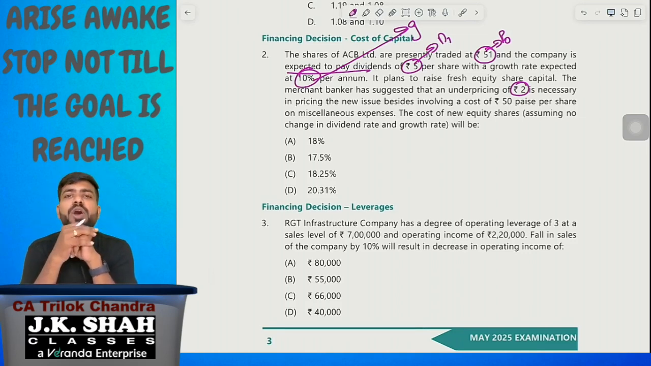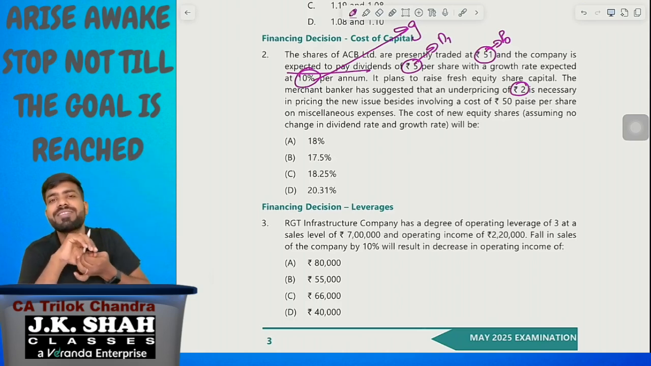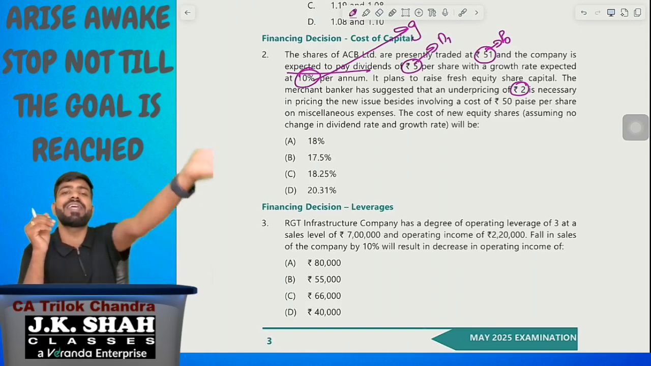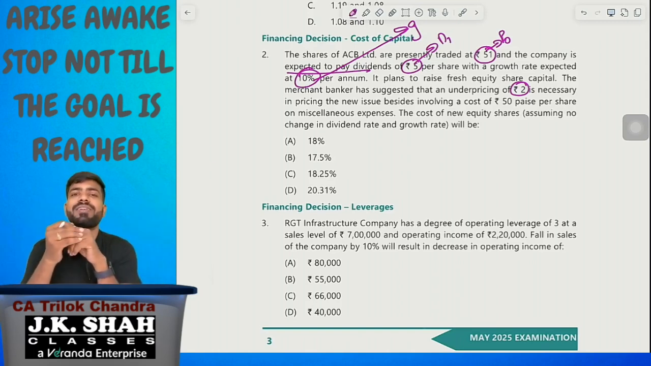In the market, at what price it is trading? 51, which is called the secondary market. Stock market, Nifty 50, Sensex, all these things we call the secondary market. Primary market is where the company directly issues the shares. IPO, FPO, these things are called primary market.